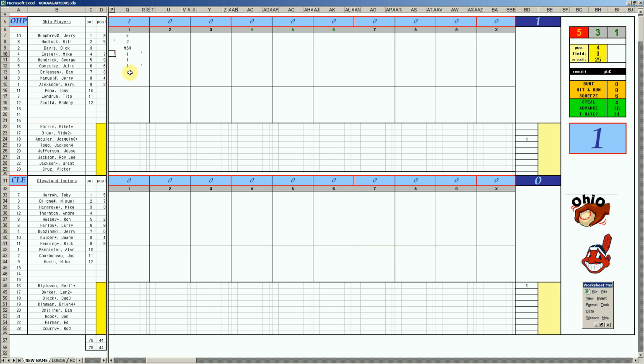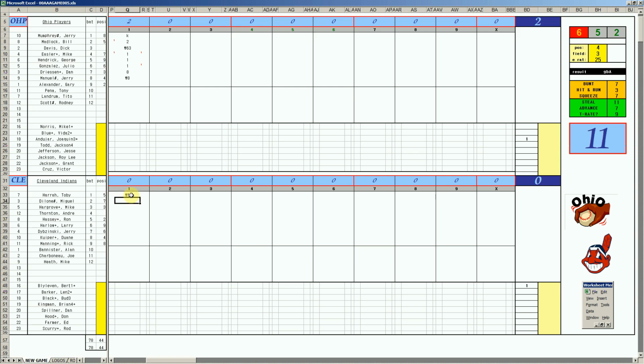Number 7 hitter, Dan Driesen. 55 off Blyleven's ball 4, and the bases are loaded for Jerry Emanuel. 110 is a fly ball to center field. They leave him loaded, score a couple. Bottom of the first, it's Toby Harrah.